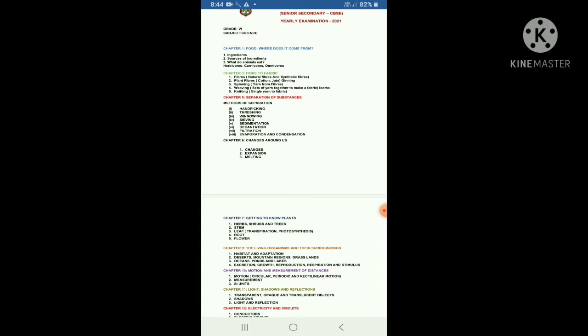Next, chapter 2, fiber to fabric. In this chapter, we have discussed fibers. Fibers are natural fibers and synthetic fibers. Okay, dear students, plant fibers. This is a natural fiber, for example cotton and jute, and ginning. Ginning means the process of separating fibers from seeds.